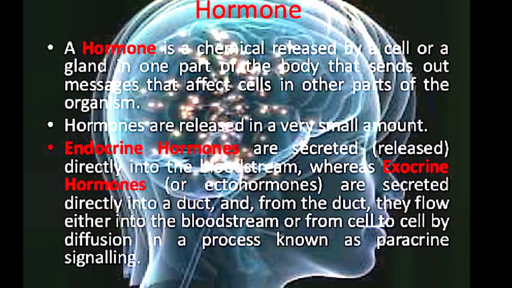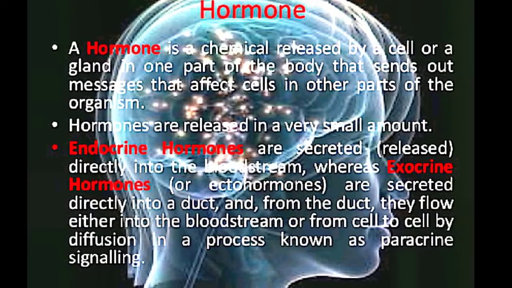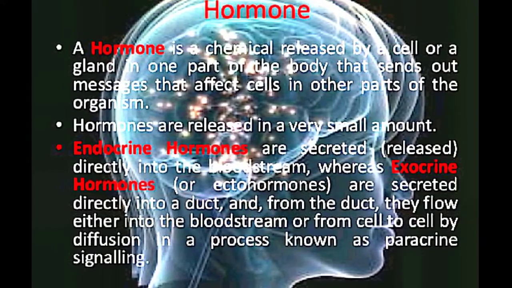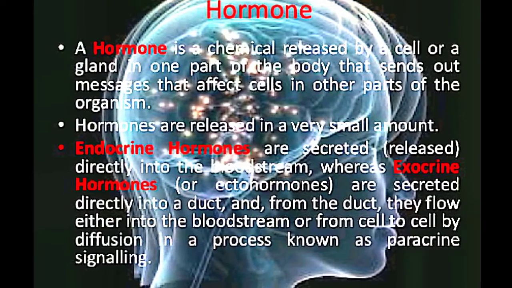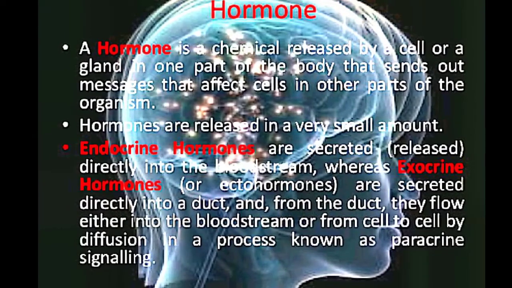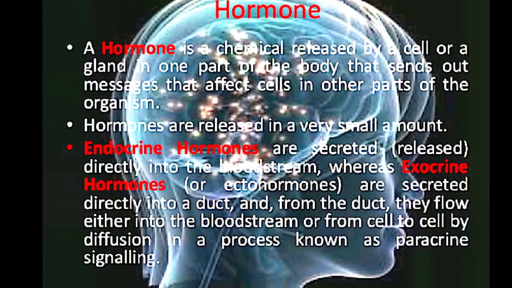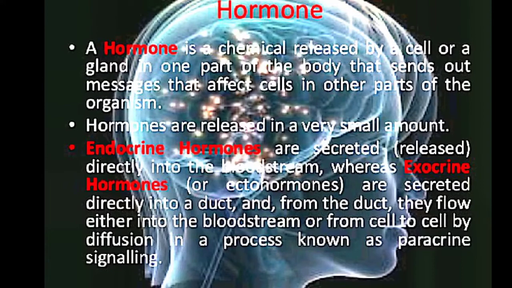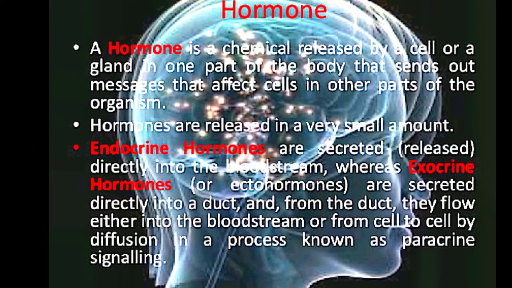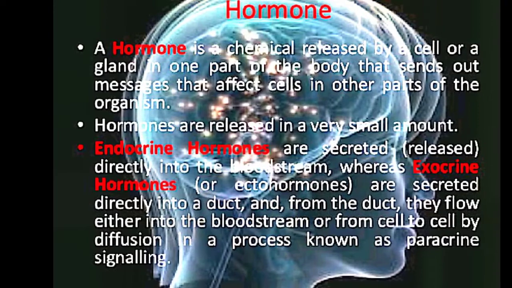There are two types of glands: the endocrine gland and the exocrine gland. Endocrine glands do not have ducts, and they are responsible for secreting the hormones. Exocrine glands have ducts. Examples of endocrine glands are the pituitary gland, thyroid gland, parathyroid gland, adrenal glands, etc. Examples of exocrine glands are salivary glands, liver, pancreas, and sweat glands.